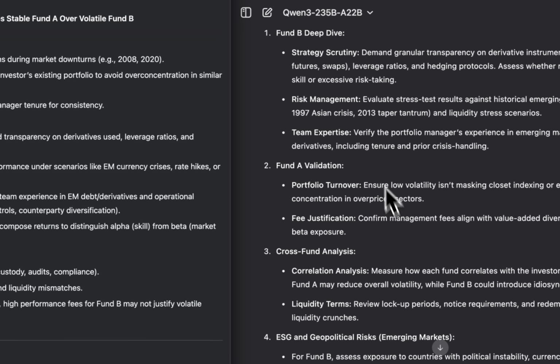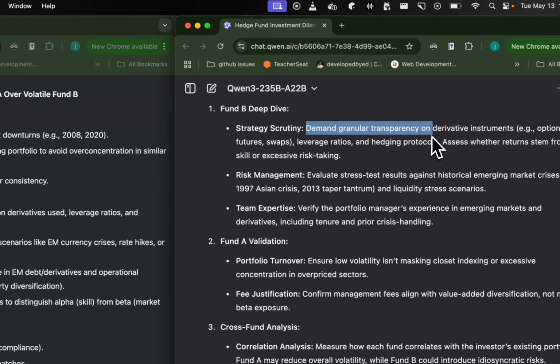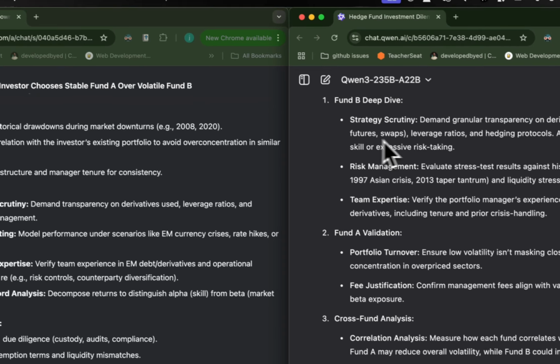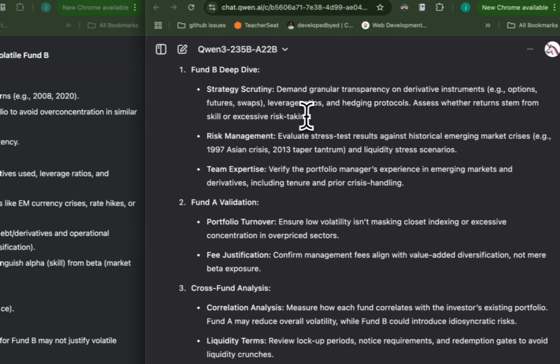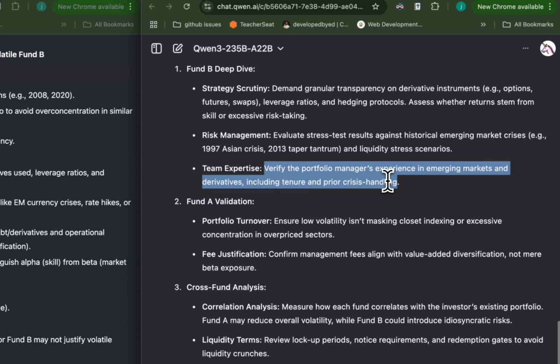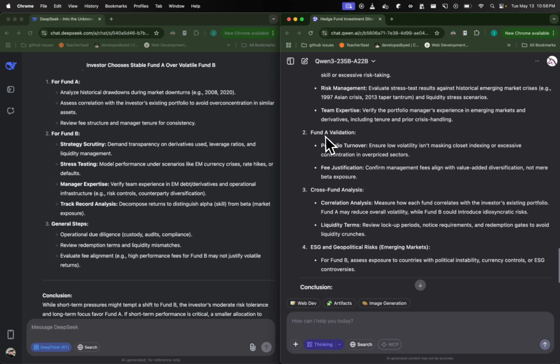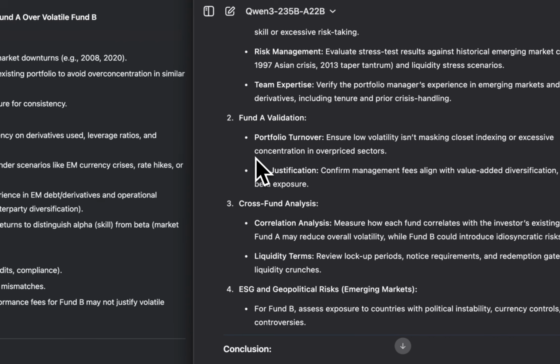Now, let's see what we have for Qwen. Fund B deep dive, strategy: demand granular transparency on. Sure, so that would be the same thing that we have here, with just different words. Evaluate stress test results against historical emerging market crises. Sure, and verify the team's expertise. Fund A validation, portfolio turnover: ensure low volatility isn't masking closet indexing or excessive concentration in overpriced sectors. Yeah, kind of similar.